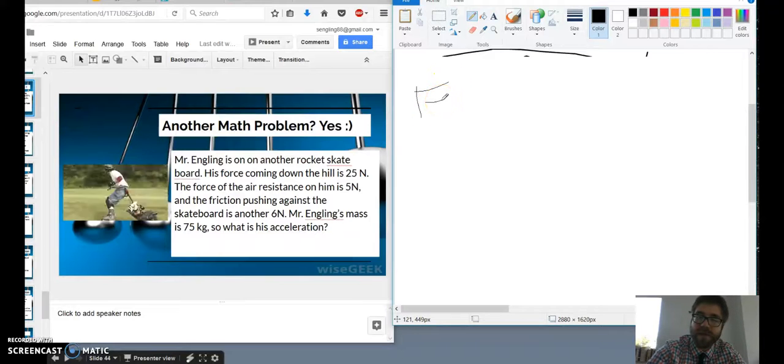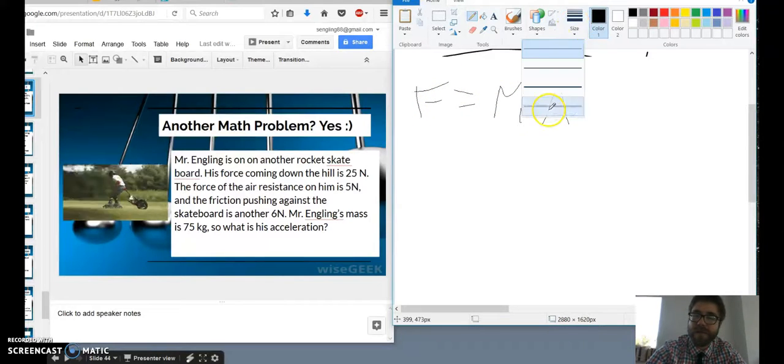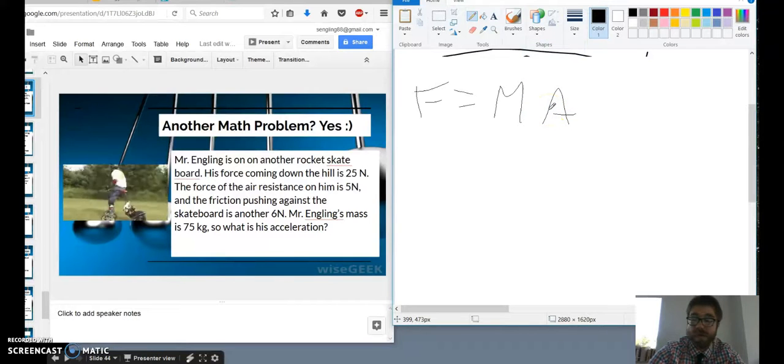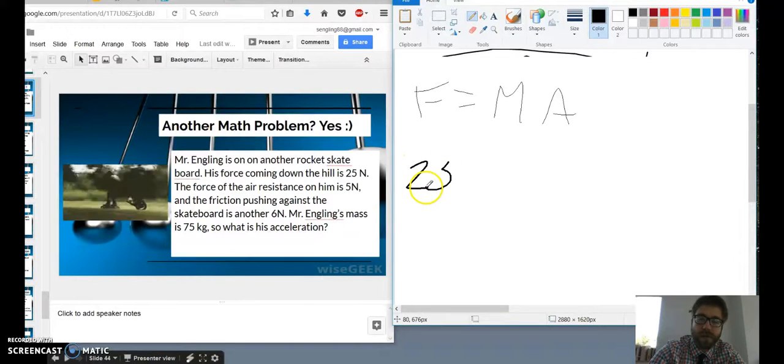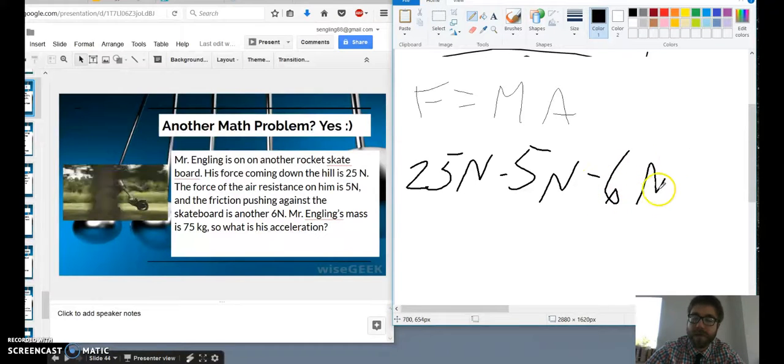What we are going to need to use, ooh, wow, that's hard to see. We're going to need to use this formula again. I'm going to up my size here. So, first we need to figure out what my downward force is here. Now, the issue is, I know that I'm coming down the hill with 25 newtons. But I have air resistance that's pushing back on me, and I have friction from the ground pushing back on me.